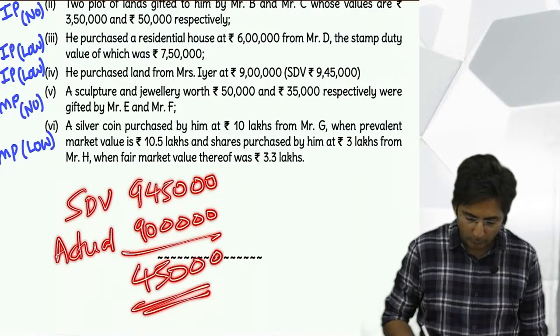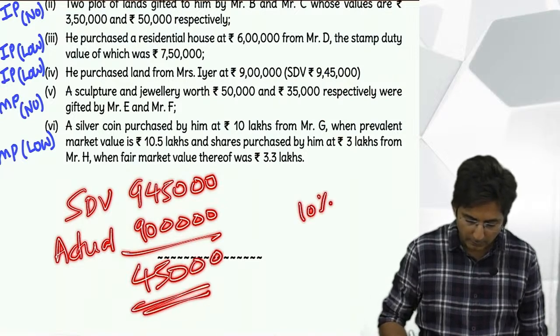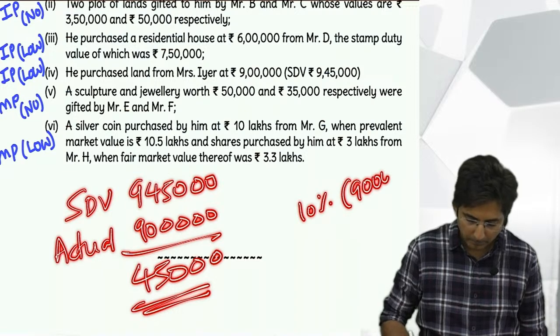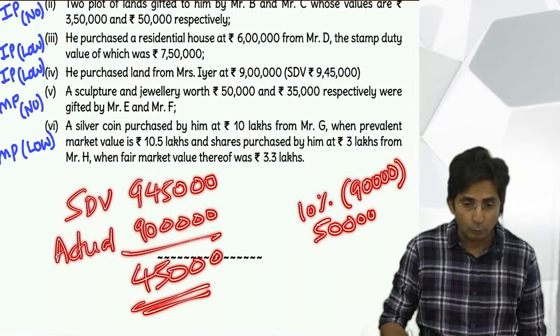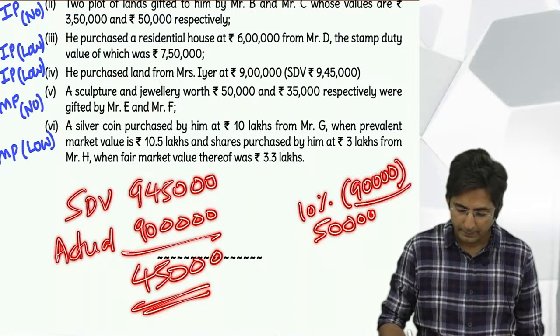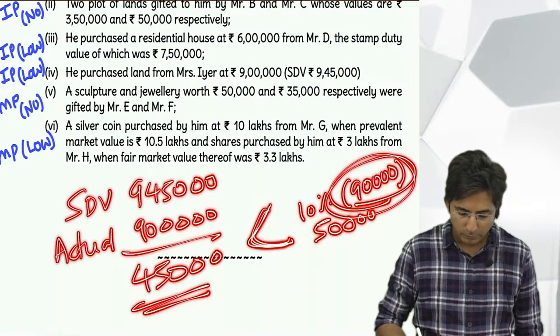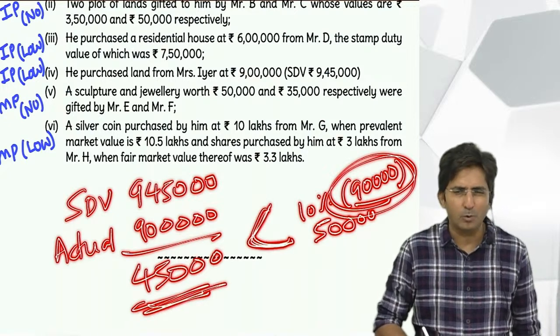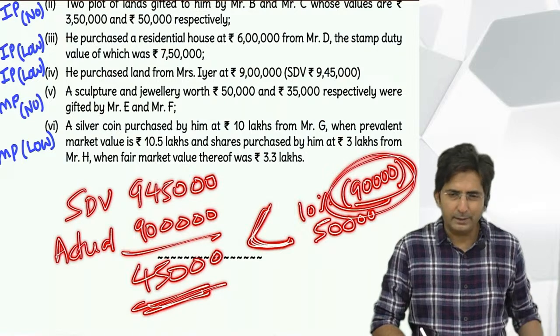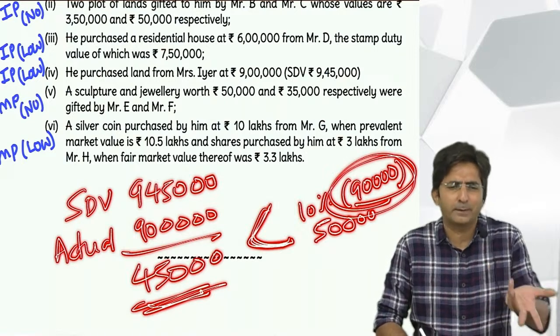Then the formula: 10% comes to 90,000, and 50,000 is a fixed amount. Out of the two, whichever is higher. What is higher? 90,000. And this is small. So our benefit is not that big, it is small. Here we can say a little bargaining gave us some difference.